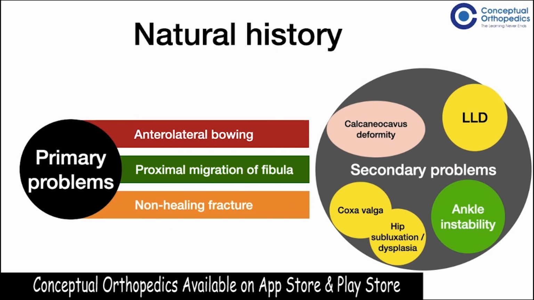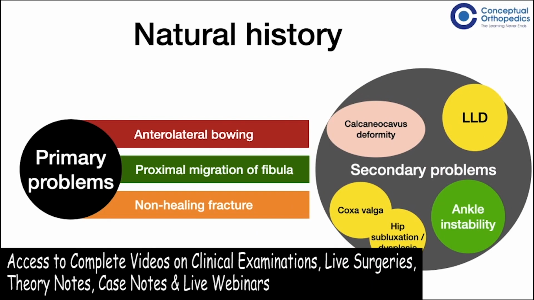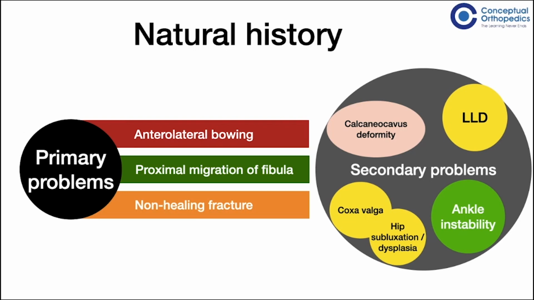The limb length discrepancy, foot, ankle, and knee problems, and the femur and hip deformities are all secondary problems associated with congenital pseudoarthrosis of tibia. These secondary problems can be prevented by successfully treating the primary problems of union and angulation. Therefore, the primary objectives in the treatment of this condition are to straighten the anterolateral bow, to obtain and maintain the union at the fracture site, and to obtain union at the fibular site to prevent the proximal fibular migration.